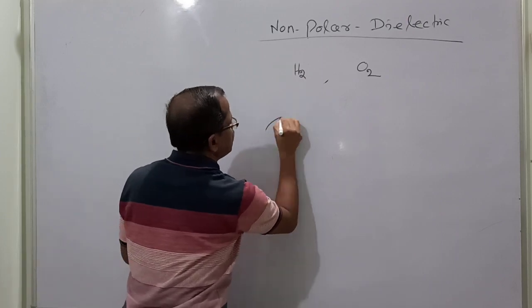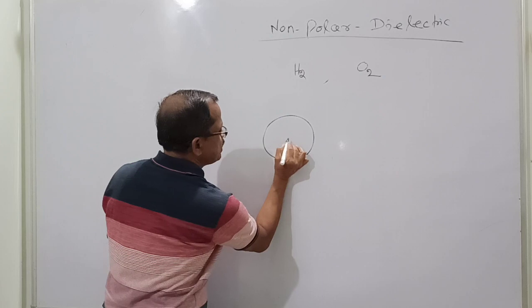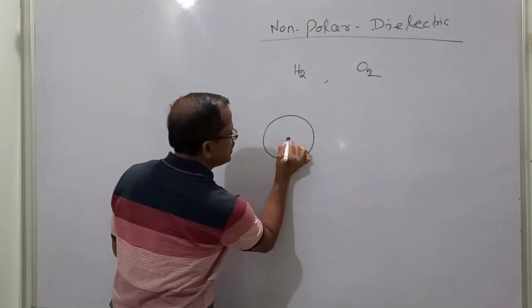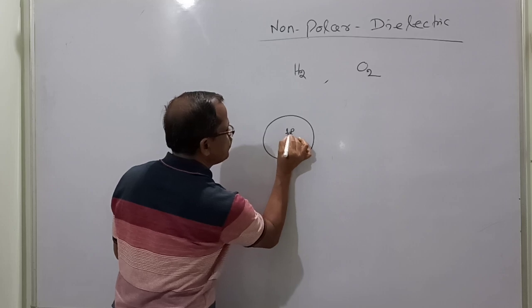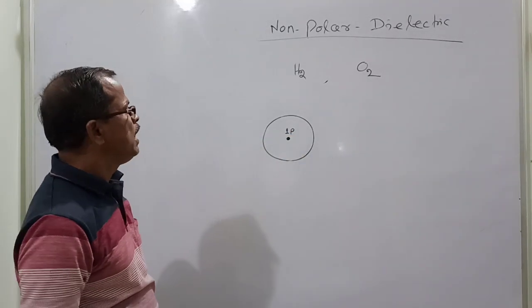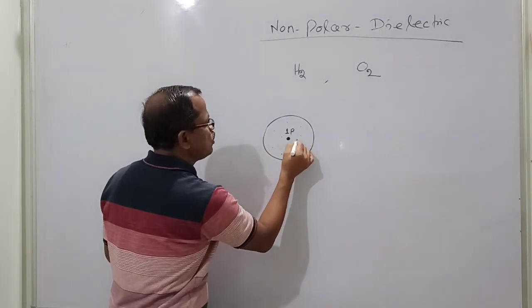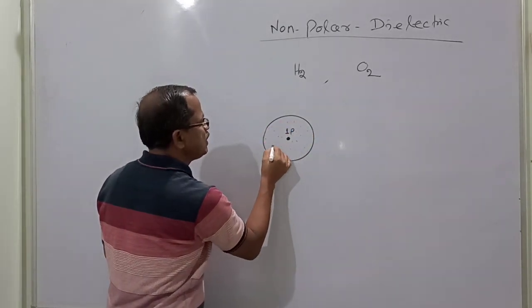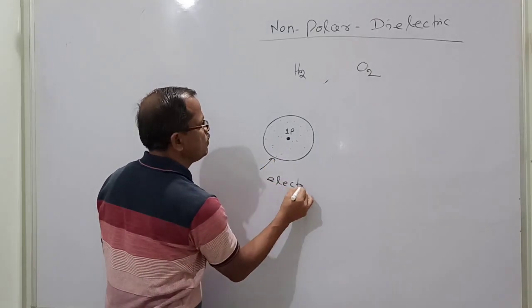This is the hydrogen atom. At the center the positive charge is present, that is equal to 1 proton. And this is the cloud of electron, where the electron moves, the probability of getting the electron. This is called the electron cloud.